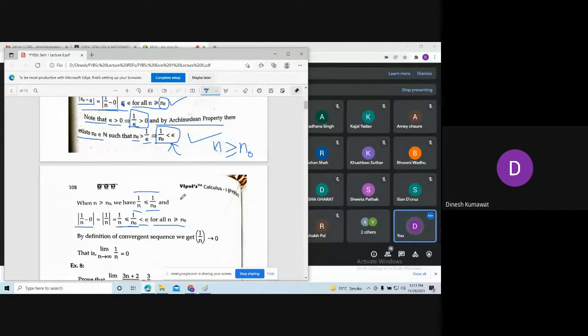In fact, we have shown that 1 upon n minus 0 is less than epsilon, which we want in the definition. This is our aim, to show it for all n bigger than or equal to n naught, which we have shown here. So by the definition of a convergent sequence, 1 upon n converges to 0, which is equivalent to saying the limit of 1 by n as n approaches infinity is 0.